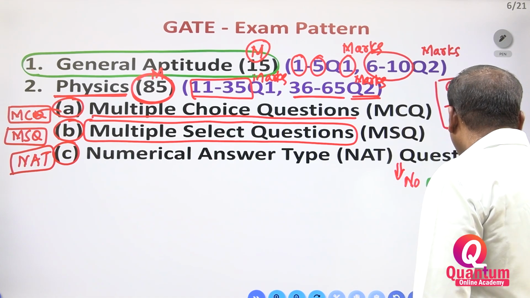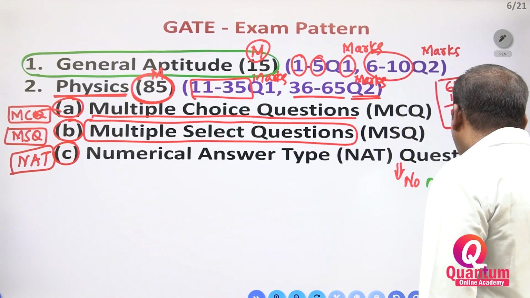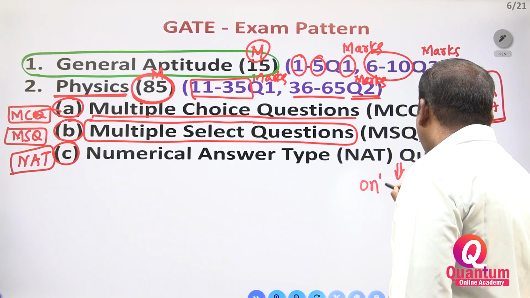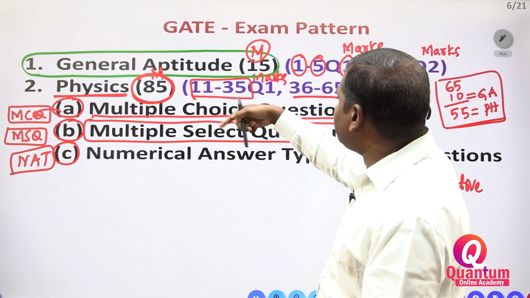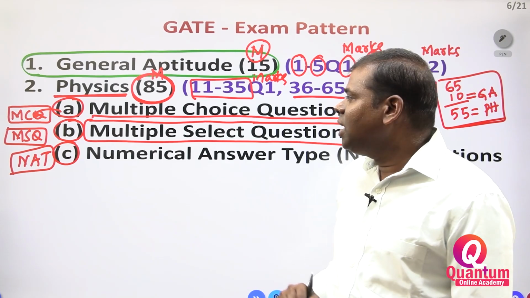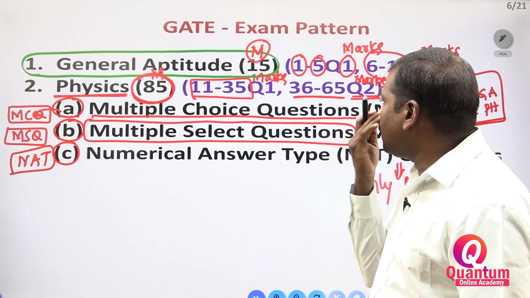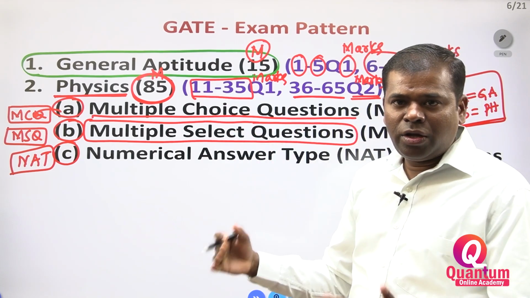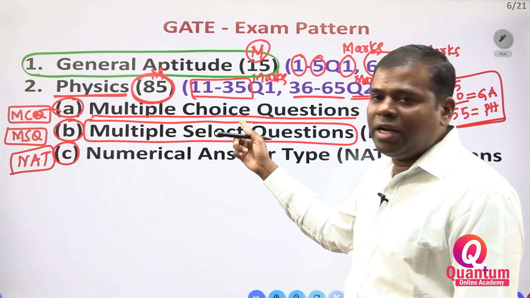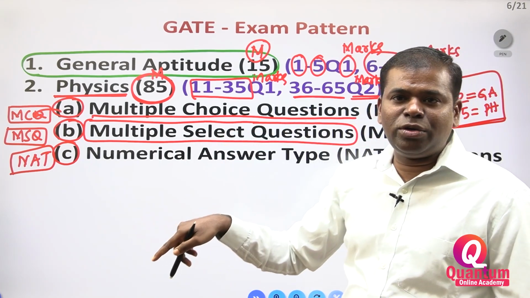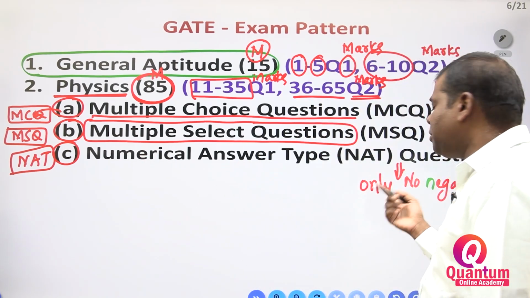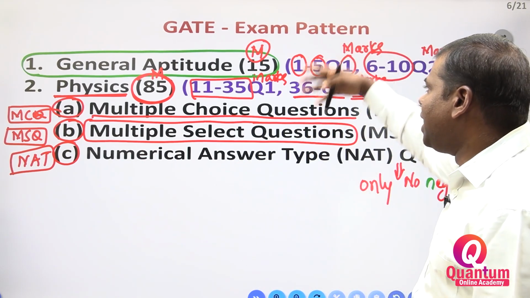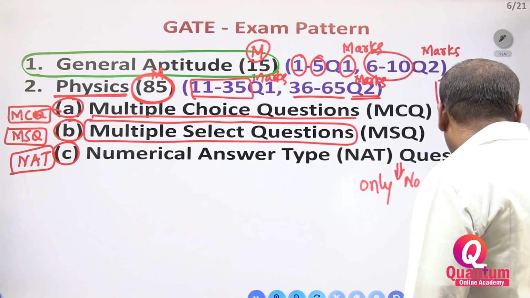Please remember, no negative marking only for numerical answer type questions. For the rest of the questions there is negative marking. For multiple choice questions you get negative marks, and for multiple selected questions you get negative marks. Only for numerical answer type questions, no negative mark is there. This is the GATE exam pattern.